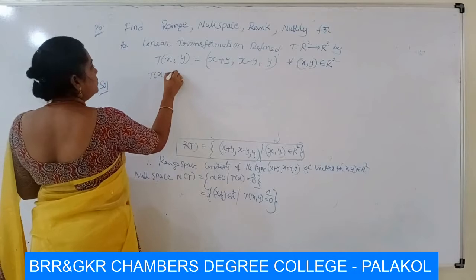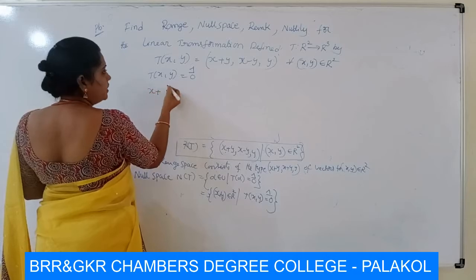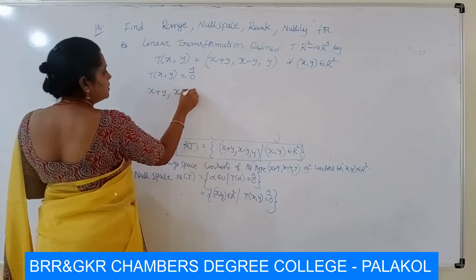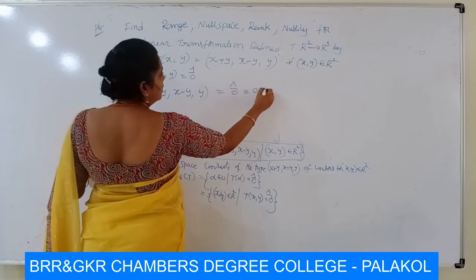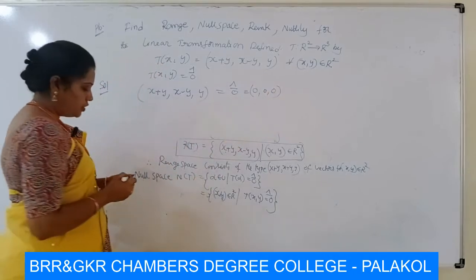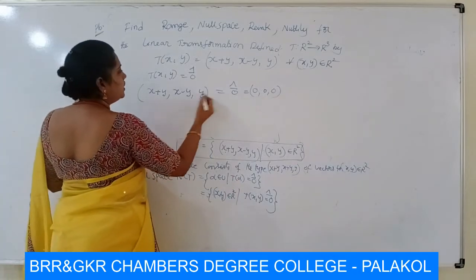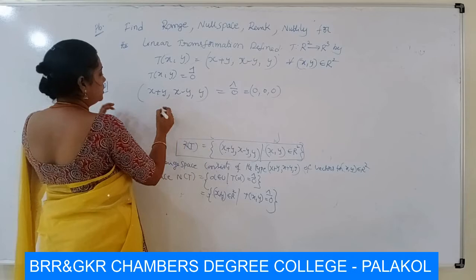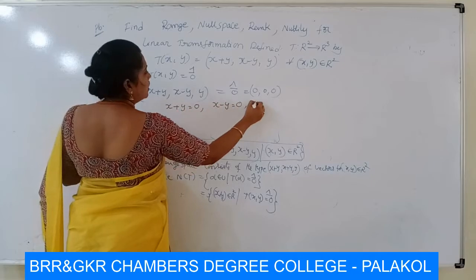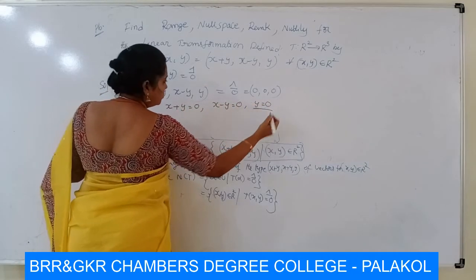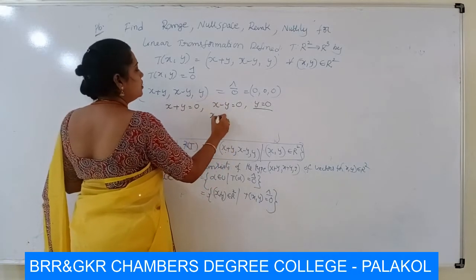Now T of (x, y) is equal to zero, that means (x plus y, x minus y, y) is equal to the zero vector of R cube, that is the ordered triple (0, 0, 0). Each coordinate is equal, therefore x plus y is equal to 0, x minus y is equal to 0, y is equal to 0. Here we get y is equal to 0. Put this value in any of these equations, we get x equal to 0.